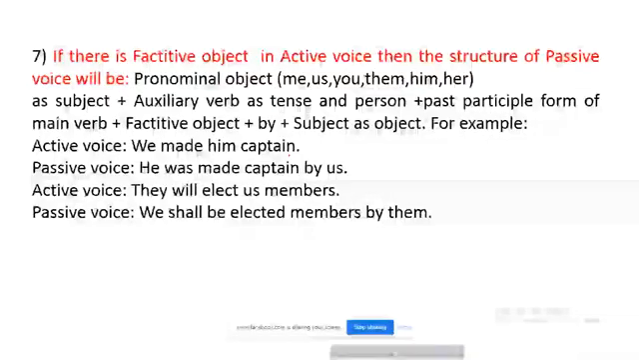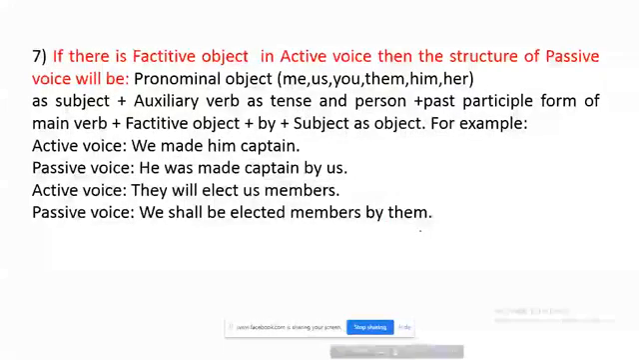He was made captain by us. We should not take captain as subject, then it will be wrong. So we have to take him. It is pronominal object. He was made captain by us. In second example, we see that they will elect us members. It is specified: we shall be elected members by them.